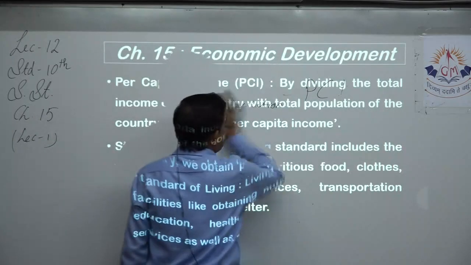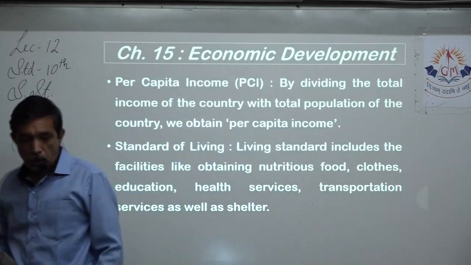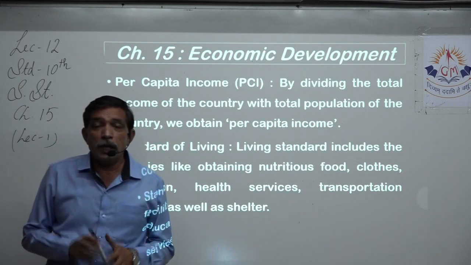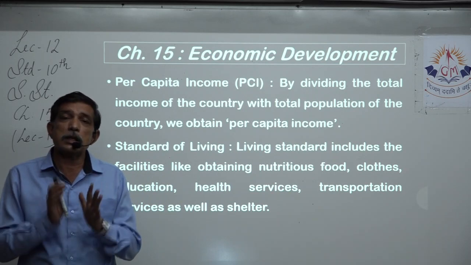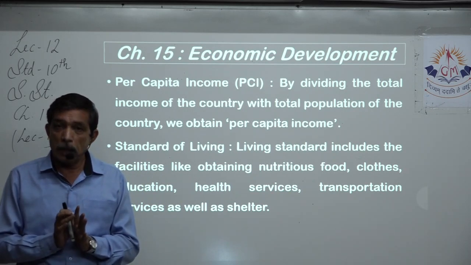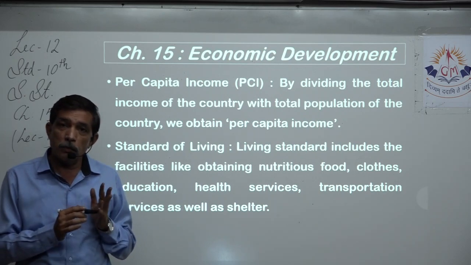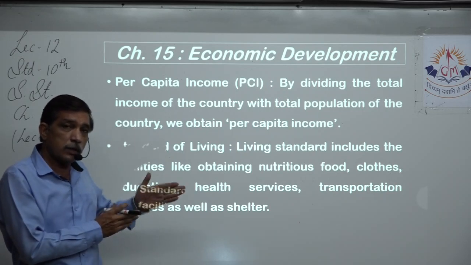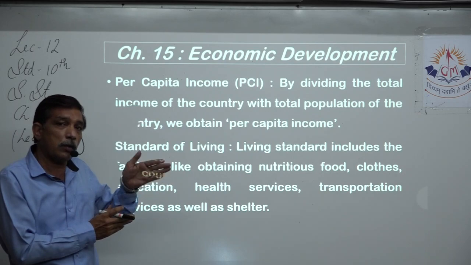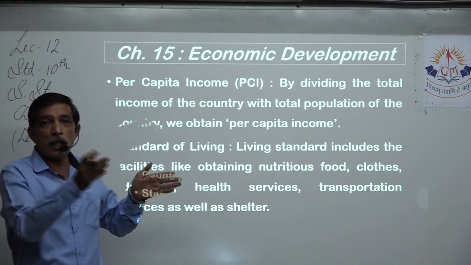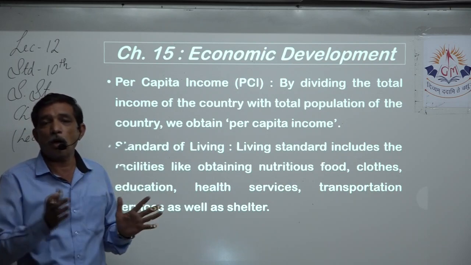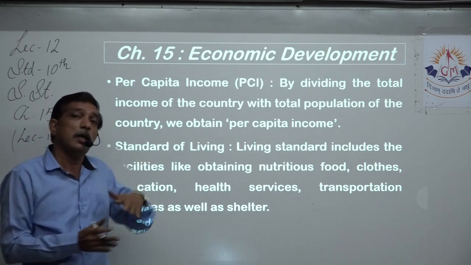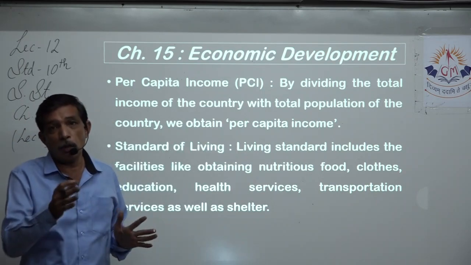Now what is standard of living? These are the indicators, right? We already learnt about it. These are the three indicators on which we can come to know what is the status of economic development of any country. You see its national income, you compare it with previous year or 10 years back or 20 years back. 20 years back the national income of the country was this, today it is this. If it does not show much difference, then economic development has not happened. If it shows a stark difference, more today, less previous, then we can say economic development has happened.